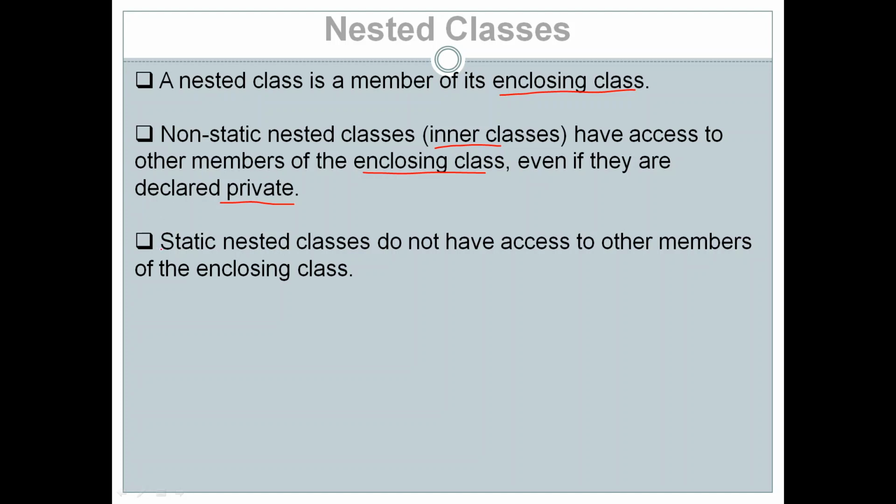Whereas static nested classes do not have access to other members of the enclosing class. So if your nested class is non-static, it can access all the members of the outer class even if they are private. But if the nested class is static, then it cannot access the members of the outer class.